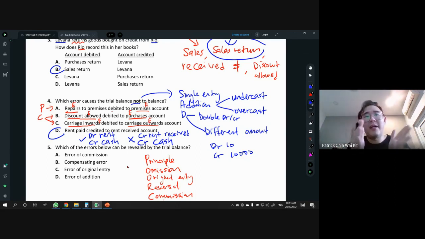Just that the rent was supposed to be debit, but now became credit rent received, which are two different things, right? Rent is expenses, rent received is income. So what error was made here actually? If you look at the double entry, the wrong part, you'll notice that there are actually two CR there. Yeah, so this is actually a double CR error.